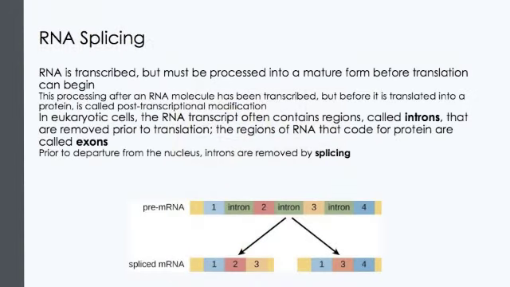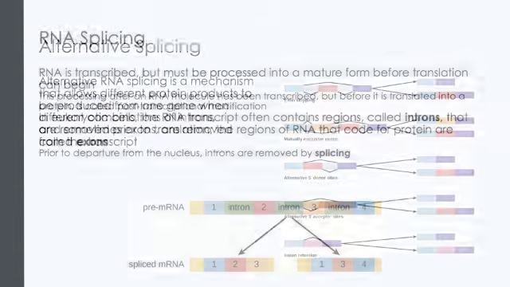Moving on, within the eukaryotic cell, transcription occurs in the nucleus, where RNA transcripts are processed into mRNA before moving into the cytoplasm for translation by ribosomes. RNA processing includes the addition of a cap and tail, as well as the removal of any introns, that is, non-coding DNA segments that interrupt the genetic message, and it also includes the splicing together of the remaining exons.